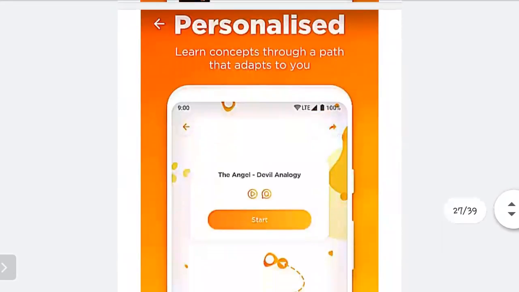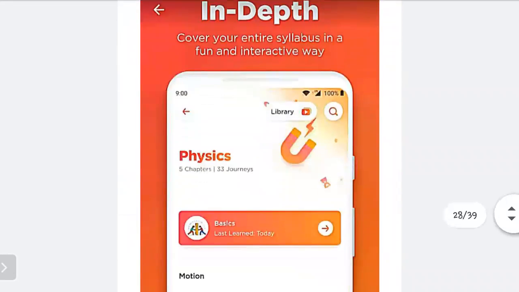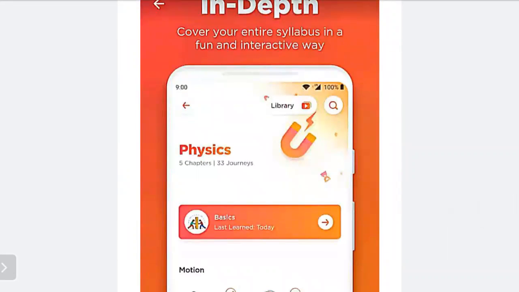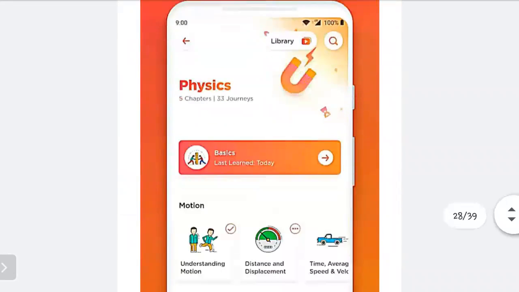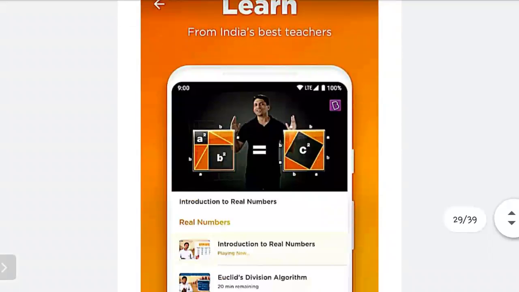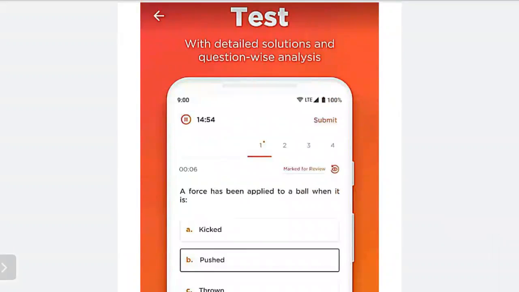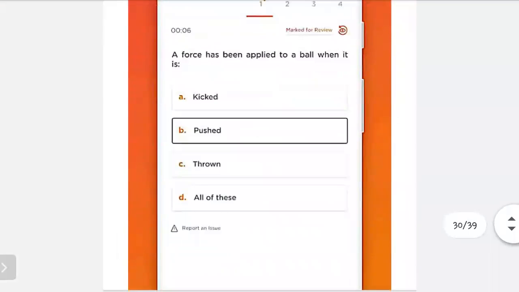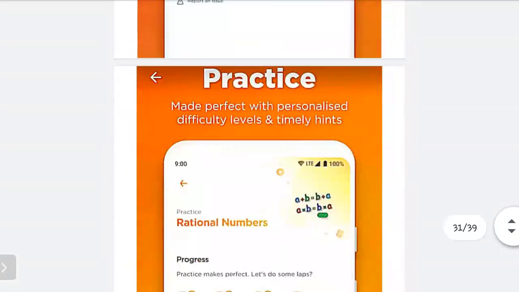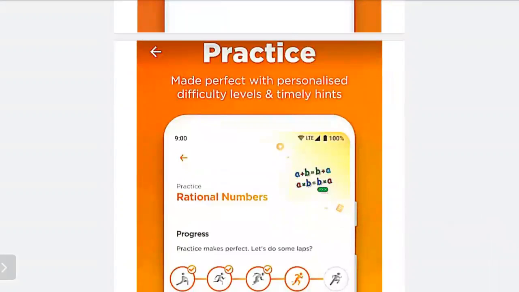It is personalized, learn concepts through a path that adapts to you. In depth, you will get to know about it. Cover your entire syllabus in a fun and interactive way. Learn from India's best teachers. You can even give a test with detailed solutions and class-wise analysis, as you can see over here. Practice makes perfect with personalized difficulty levels and timely hints.